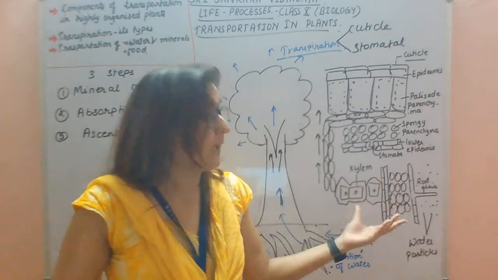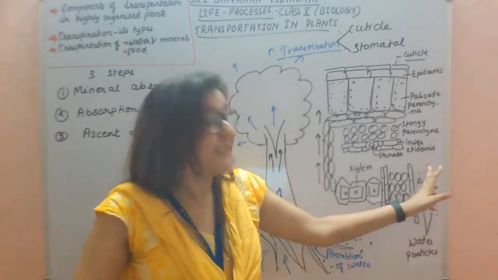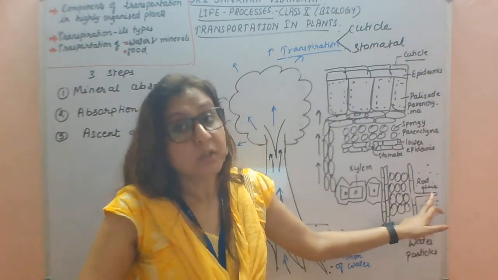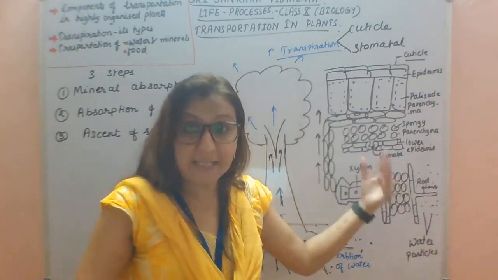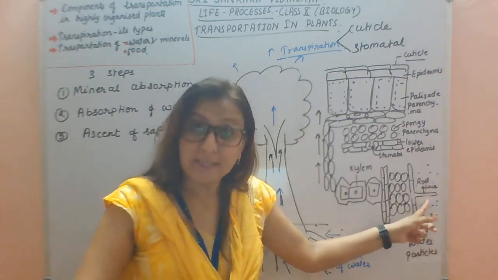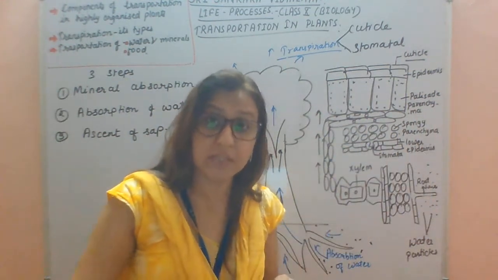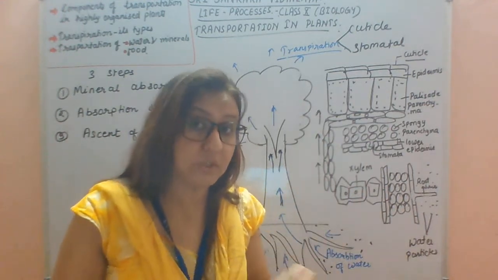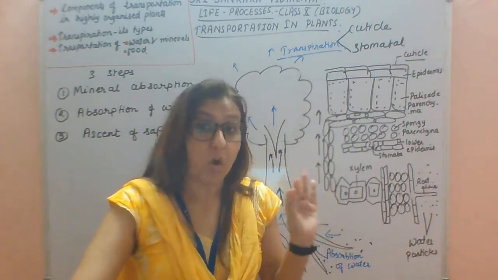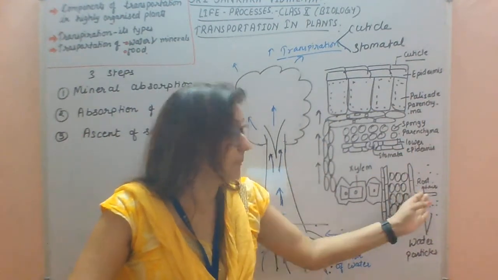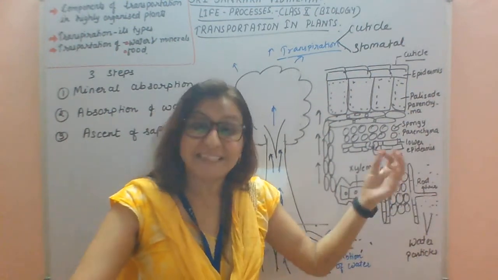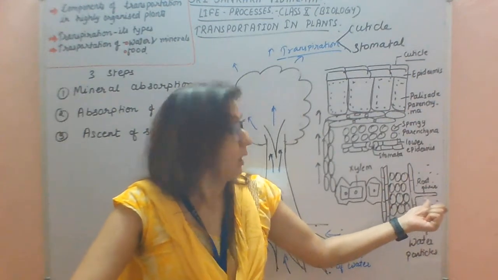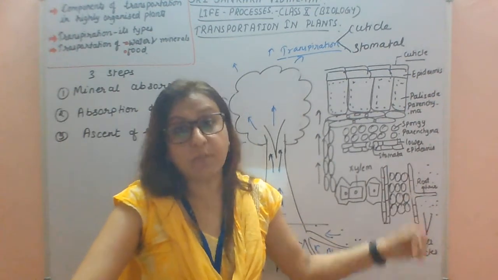We know the concentration of water is more in the soil as compared to inside the root hair or inside the cell. So the movement of water will take place from outside to inside, from higher concentration to lower concentration, by following the law of osmosis. So by following the law of osmosis, the water gets inside the roots. So water moves through a passive process.